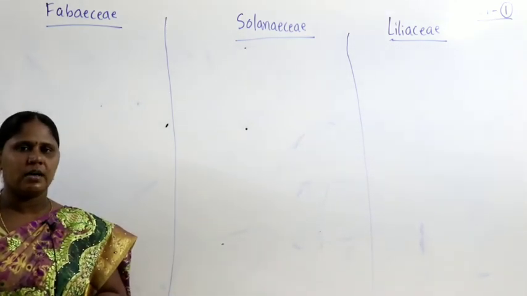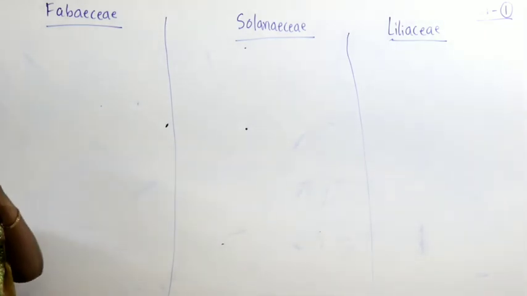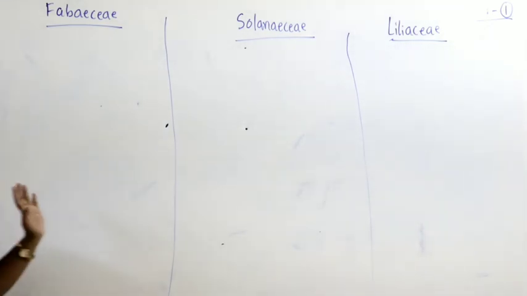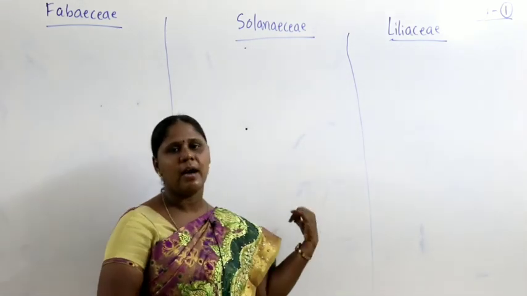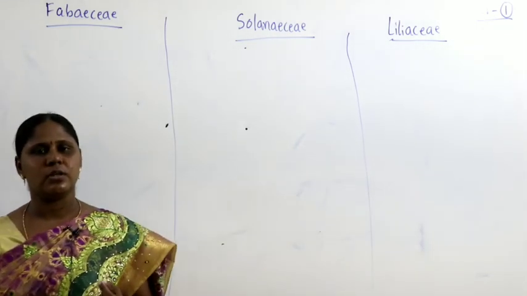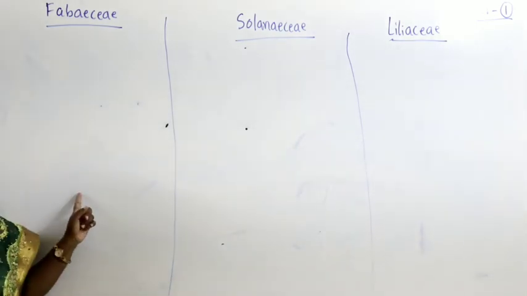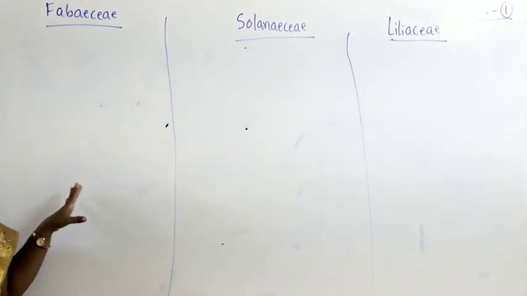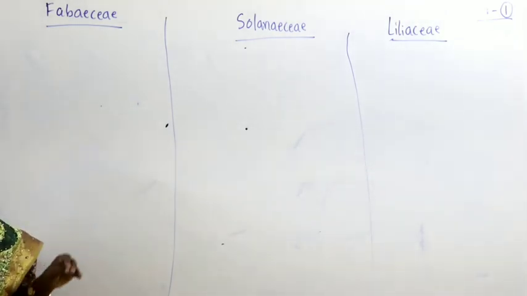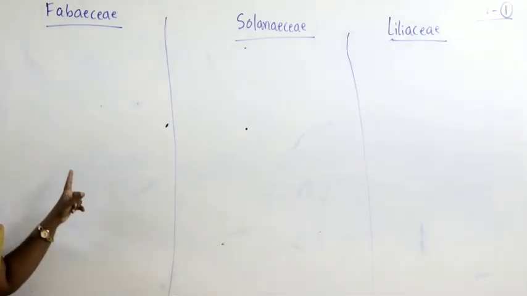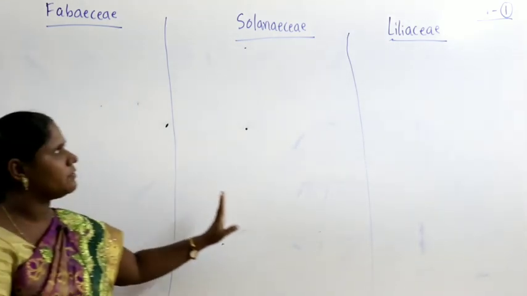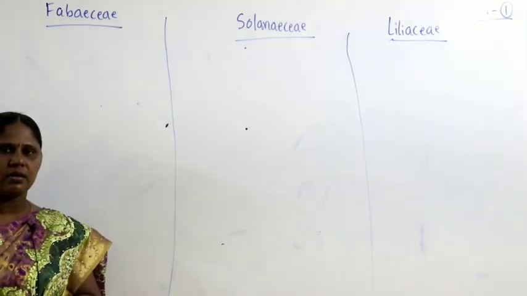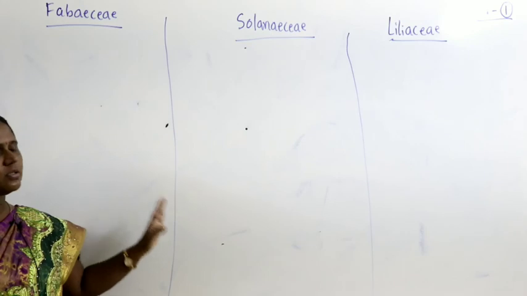When we discussed that, for example, if you look at the flower part, Fabaceae is zygomorphic, but the remaining Solanaceae and Liliaceae are actinomorphic. So if a question comes from Fabaceae, because this is different, this is zygomorphic, right? Similarly, descendingly imbricate aestivation, vexillary aestivation, is alone the characteristic feature of Fabaceae that was not found in case of Solanaceae and Liliaceae. So such type of points are very important. So altogether comparison is very important.